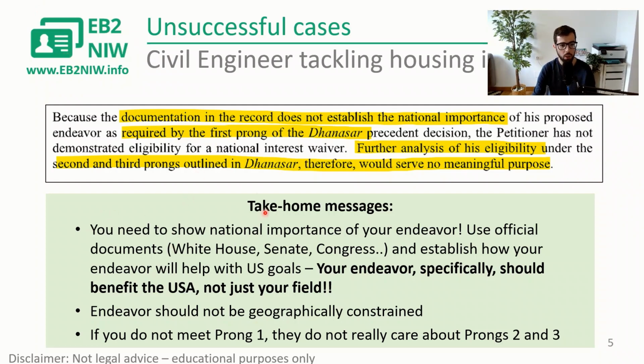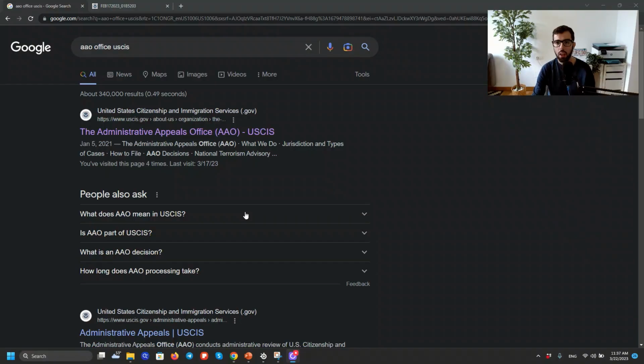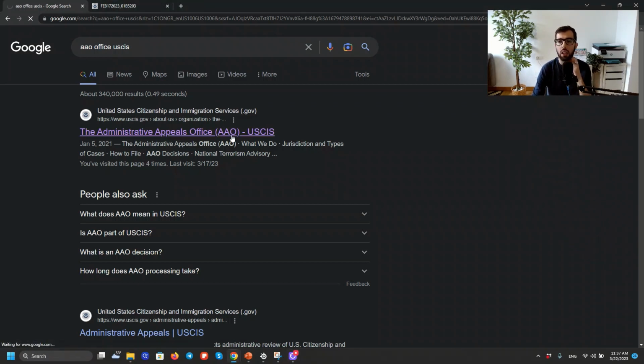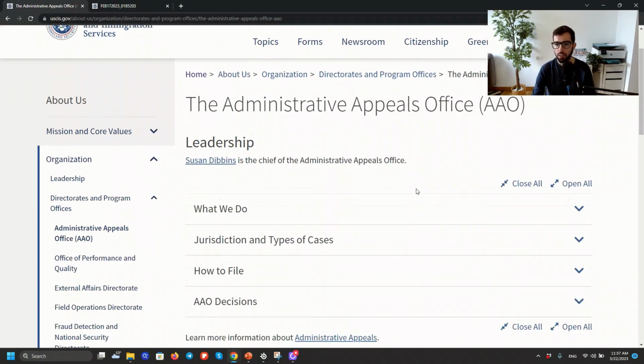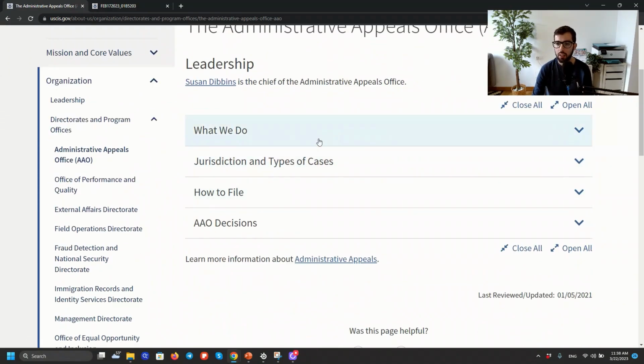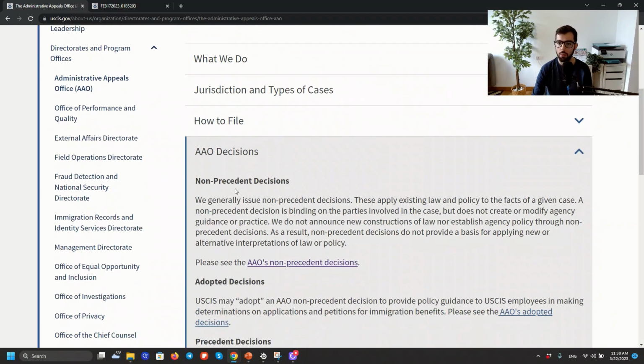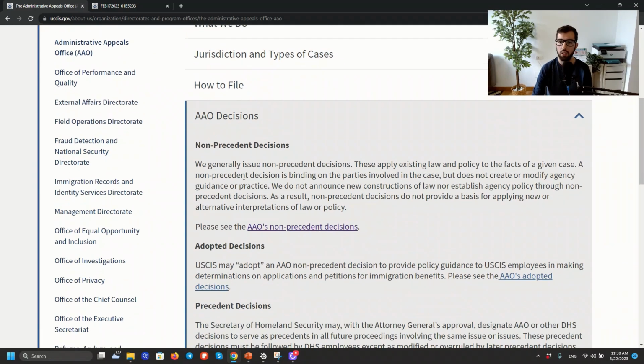Now I'm going to show you how you can find these cases as promised. So let's go to my browser. So you just need to type AAO Office USCIS. AAO stands for Administrative Appeals Office, and you click on hopefully the first link that appears there. That takes you to this official website, and you can go to the decisions, and you will click on non-precedent decisions. So you will click there.